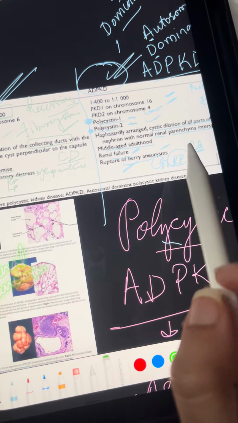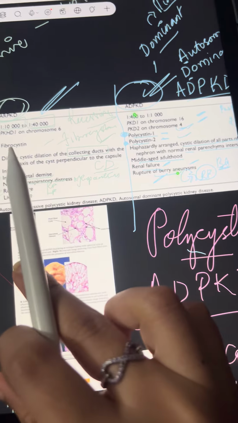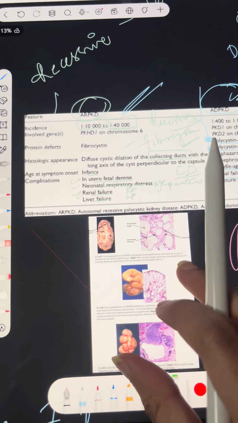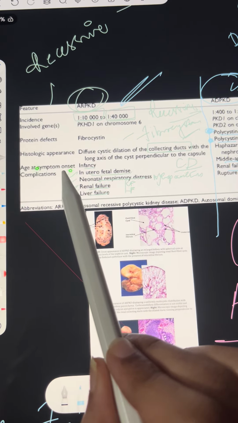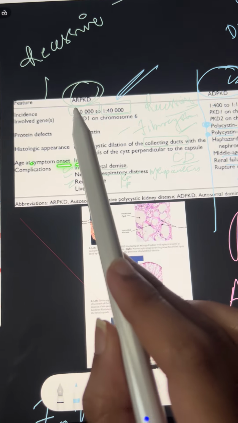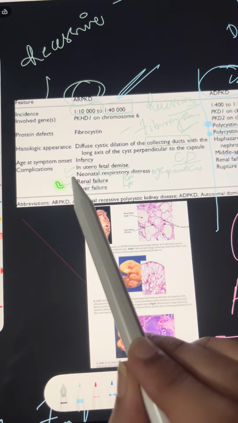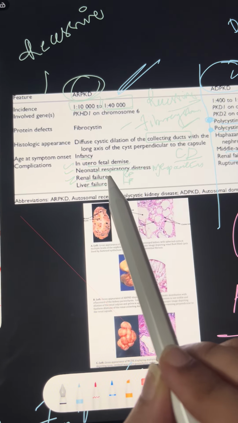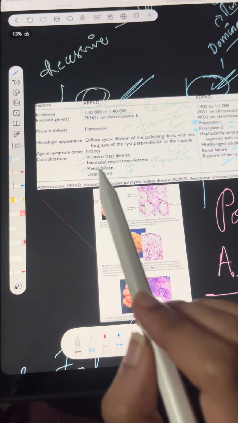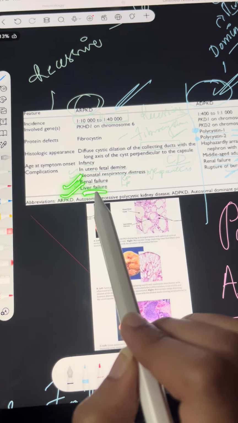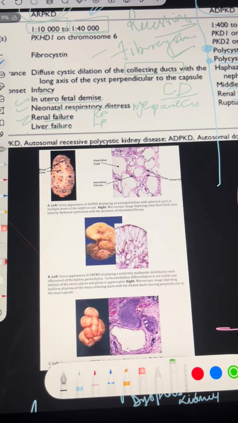Whereas over here there was a normal renal parenchyma. Okay, in dominant it was a normal renal parenchyma, but in case of recessive there is an involvement of the renal parenchyma also. Age of onset will be infancy in recessive. Okay, complications: in utero fetal demise, neonatal respiratory distress, renal failure and liver failure. Okay, renal failure and liver failure are very common in patients suffering from autosomal recessive polycystic kidney disease.